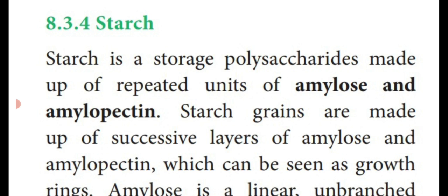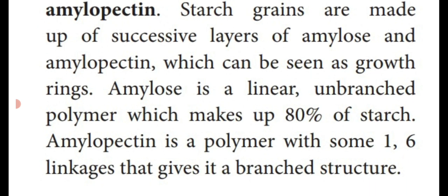The starch grain is made up of successive layers, that means layer by layer, of amylose and amylopectin. They are seen in the form of growth rings. Amylose is arranged in the form of a linear unbranched polymer, which makes up 80% of starch. The amylopectin is a polymer with 1,6 linkages that give it its branched structure.